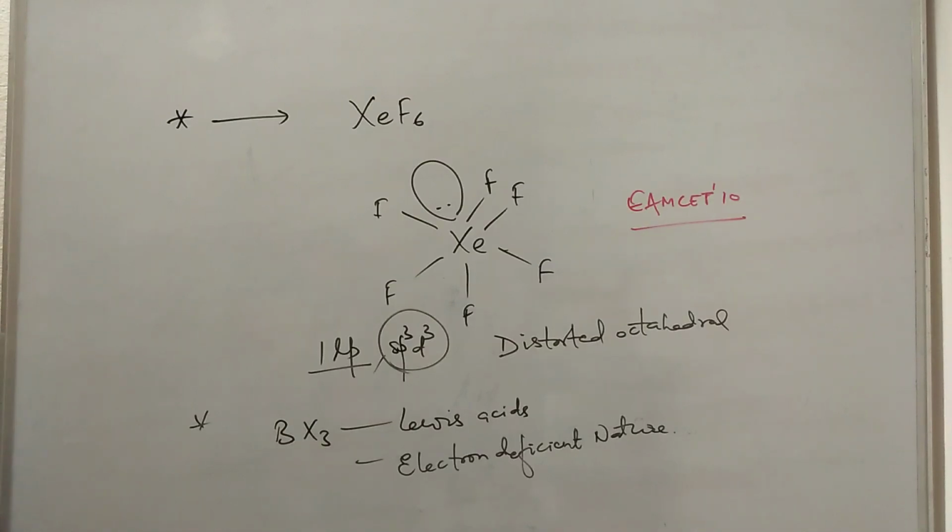The hybridization of xenon in XeF6 is sp3d3. It has one lone pair and the shape of the molecule is distorted octahedral.